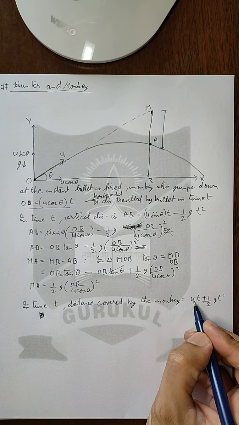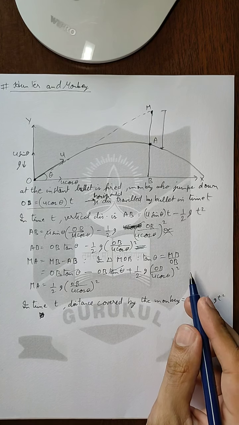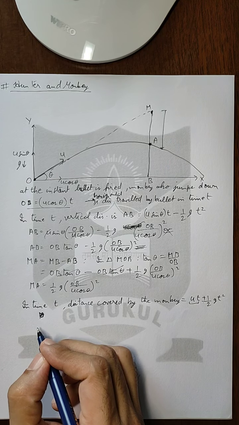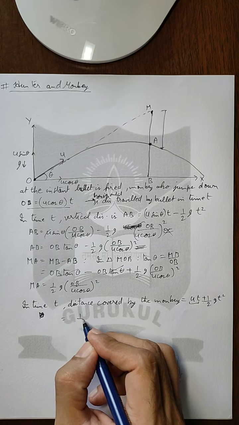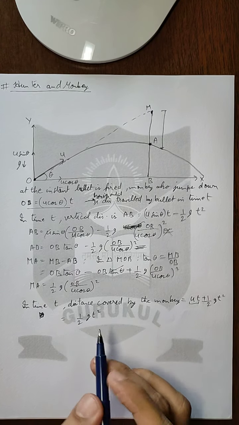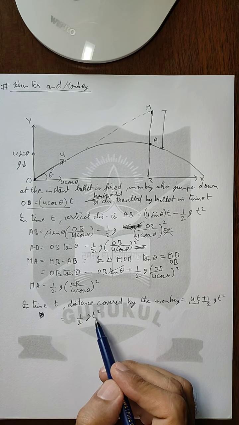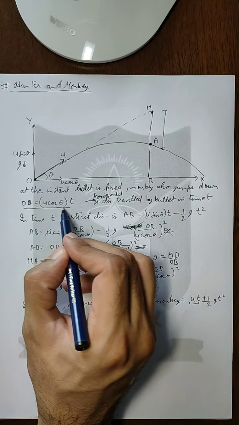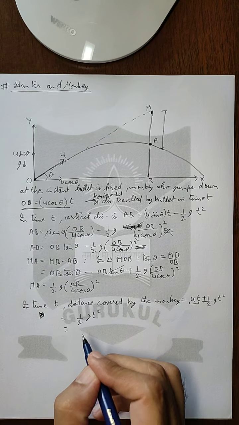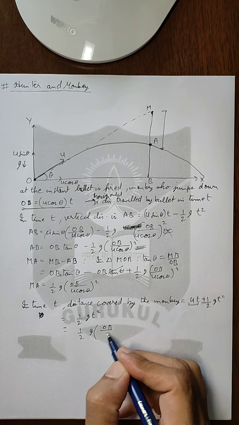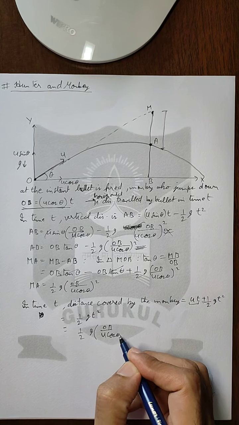Now the initial velocity of the monkey is 0 because the monkey is dropping down, so this term becomes 0, and the distance traveled becomes half gt square. So the distance traveled by the monkey in time t will be half gt square. Now if we use the same value of t here, then it will come out to be half g times OB upon u cos theta whole square.